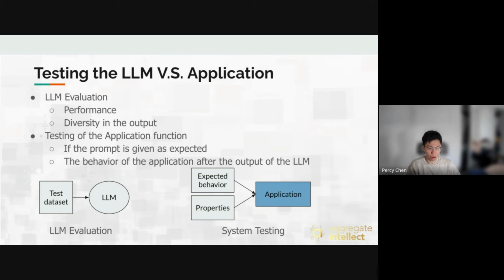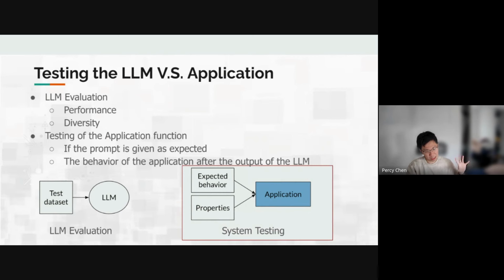So the difference is that in LLM evaluation, we have test data sets or some sort of test where we try to evaluate the general performance, like metrics such as accuracy, precision, and so on, on this data set. In our case, we have some expected behavior and properties of Sherpa that we want to satisfy, and we try to test that they are actually satisfied. So here we focus more on the system testing or application functional testing side.